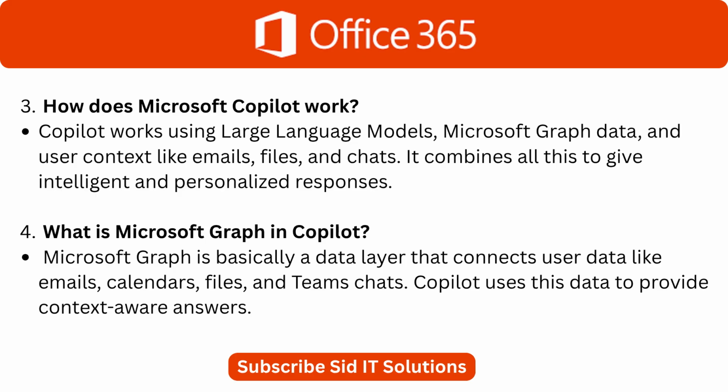This brings us to an important concept. What is Microsoft Graph in Copilot? Microsoft Graph is basically a data layer that connects user data like emails, calendars, files, and Teams chats. Copilot uses this data to provide context aware answers.